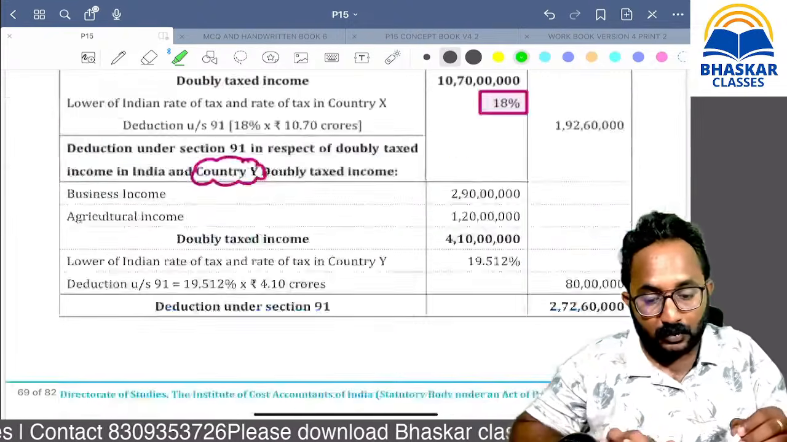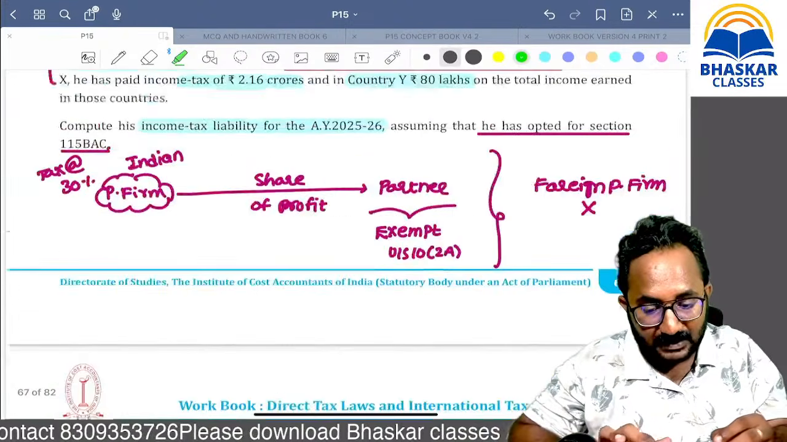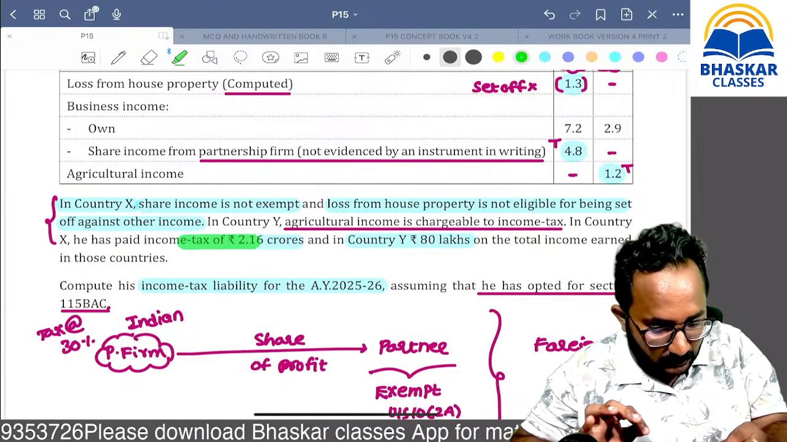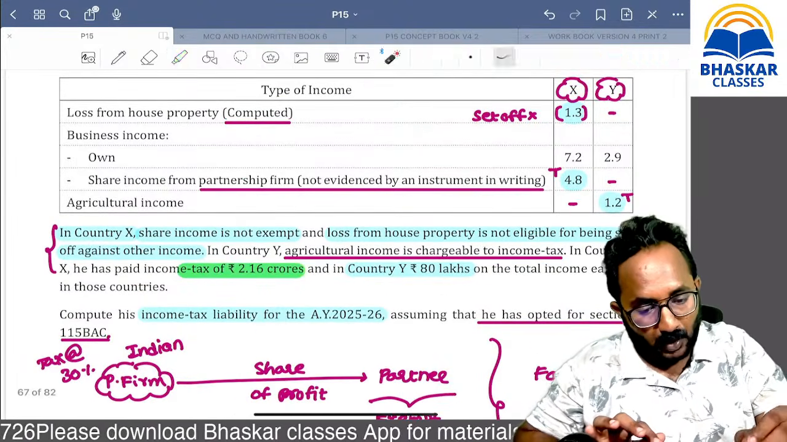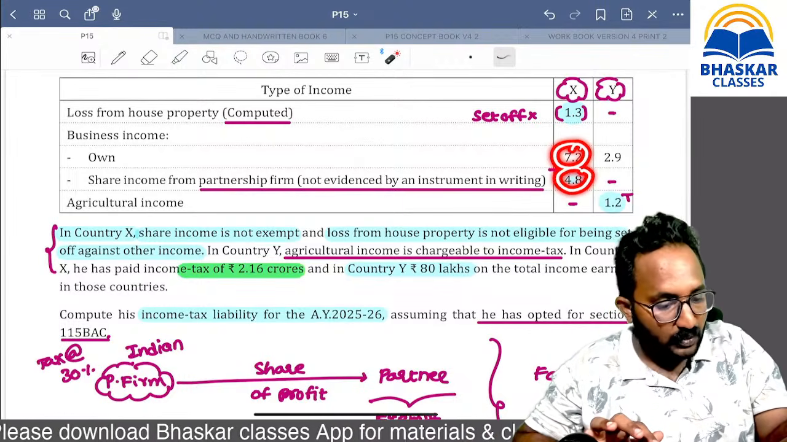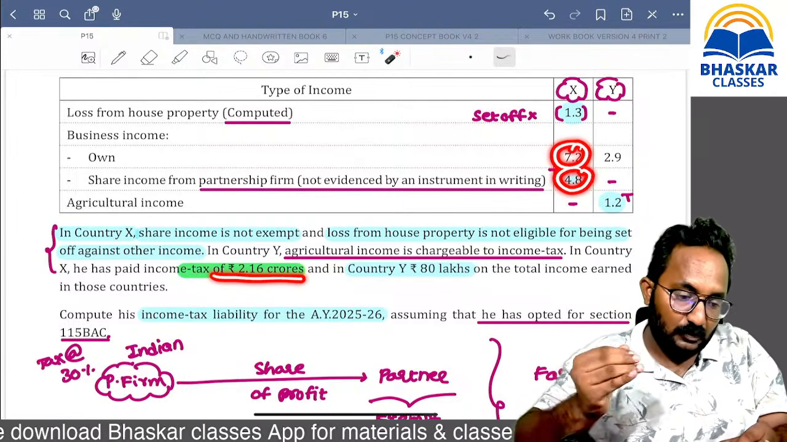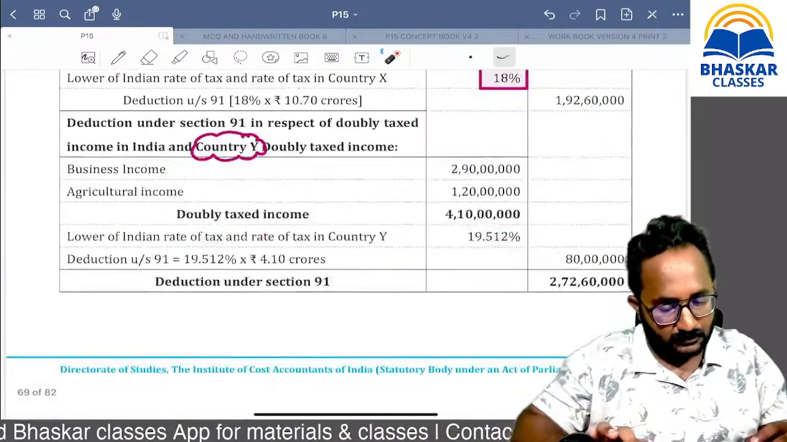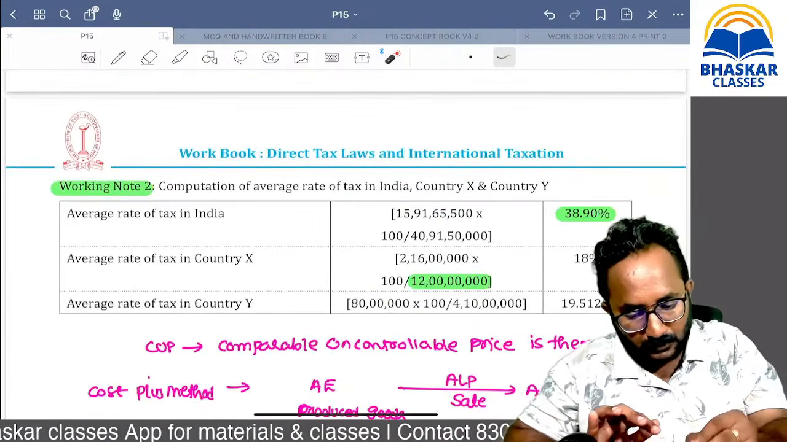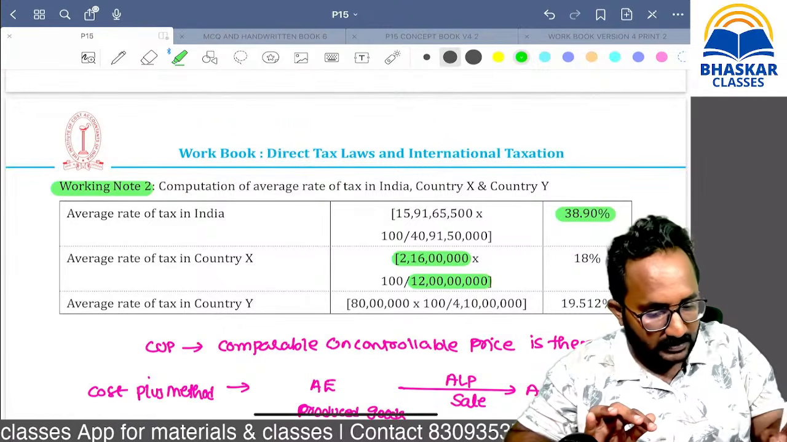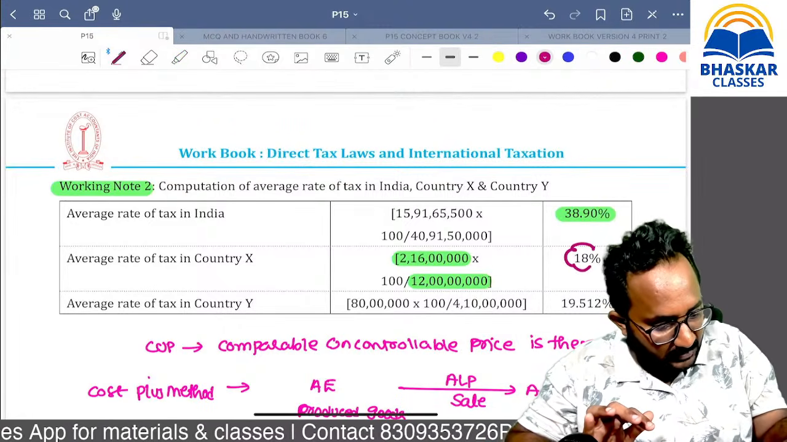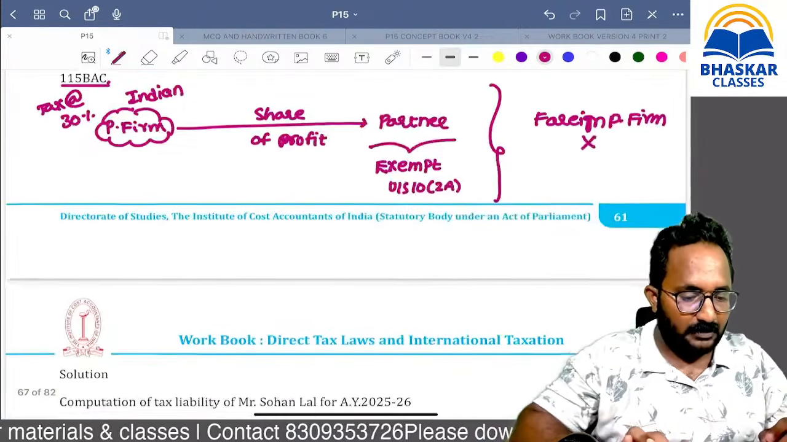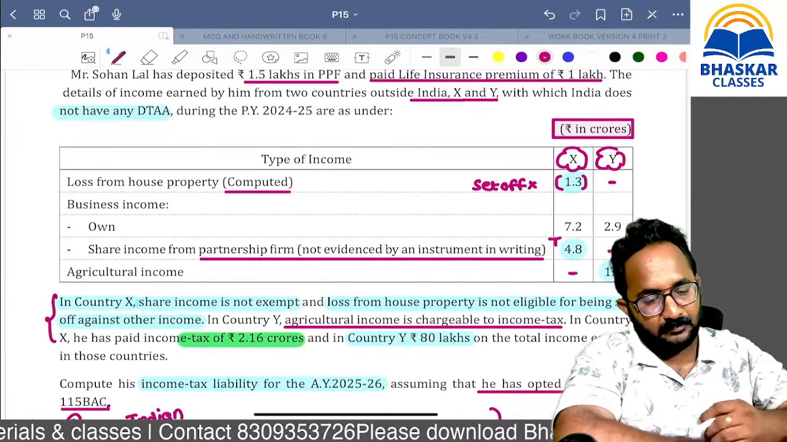On 12 crore, what is the tax paid that is given? It is 2.16 crores. Can you tell me? On these two amounts only they paid 2.16 crores. Average tax rate you can calculate. Yes, 2 crores 16, you can calculate the rate. You will get 18% with X. Y also we can calculate. Can you tell me what is the tax paid?